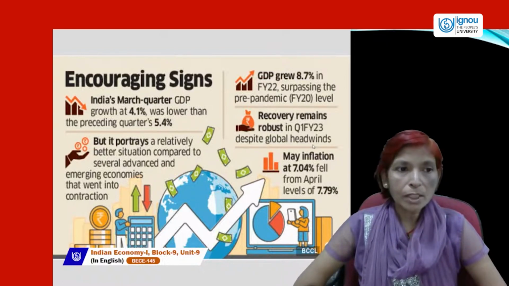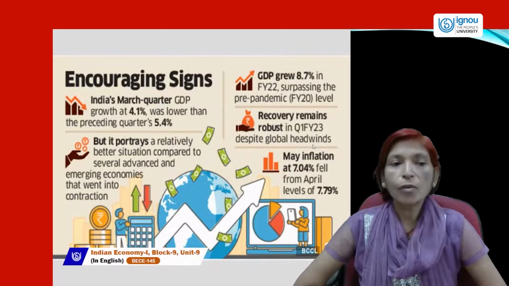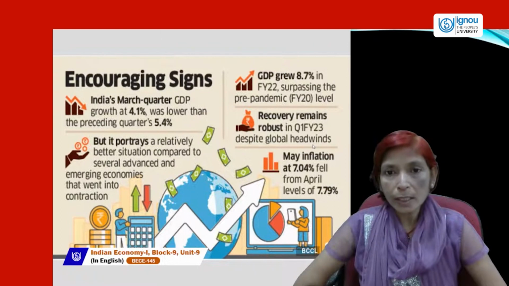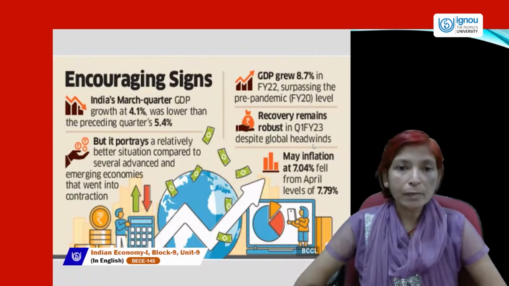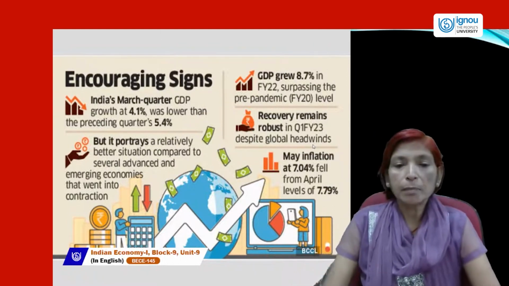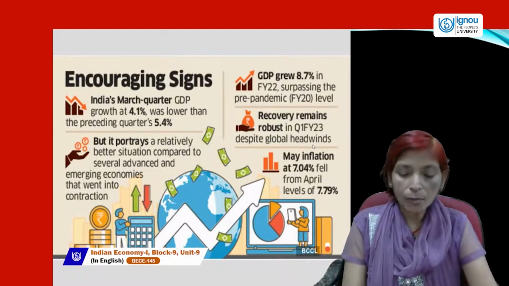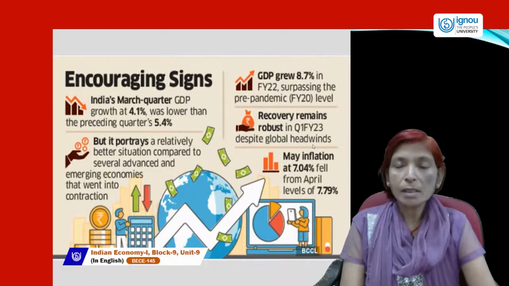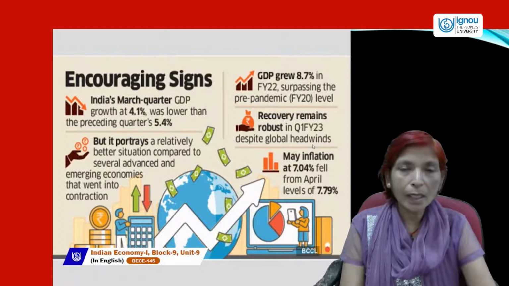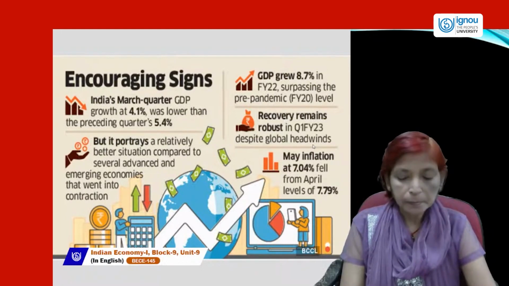India's March quarter GDP growth rate was 4.1%, which was lower than the preceding quarter's 5.4%. But in financial year 22, India's economy is growing at the rate of 8.7%, surpassing the pre-pandemic financial year level. So these are the encouraging signs of India's economy.